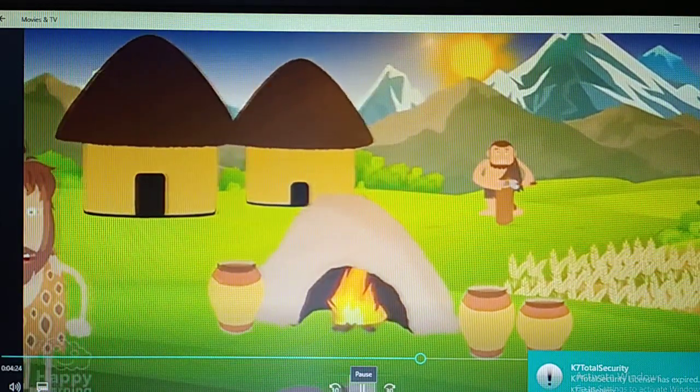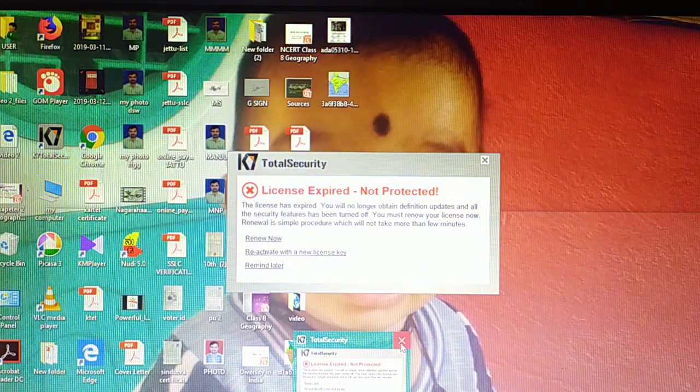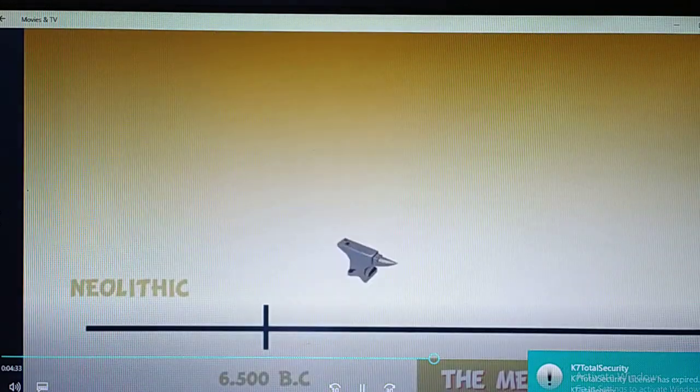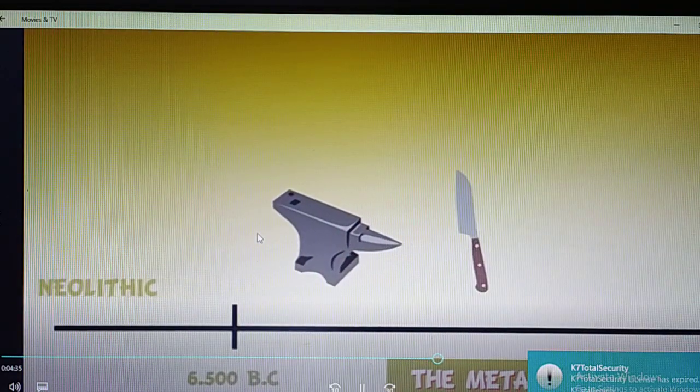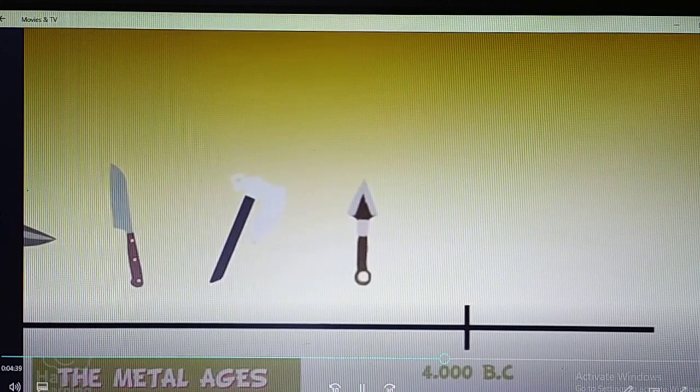This is the point where the Neolithic ended and a new era in prehistory commenced, the Metal Ages, which commenced approximately 6,500 years BC and finished when the first written language was born.